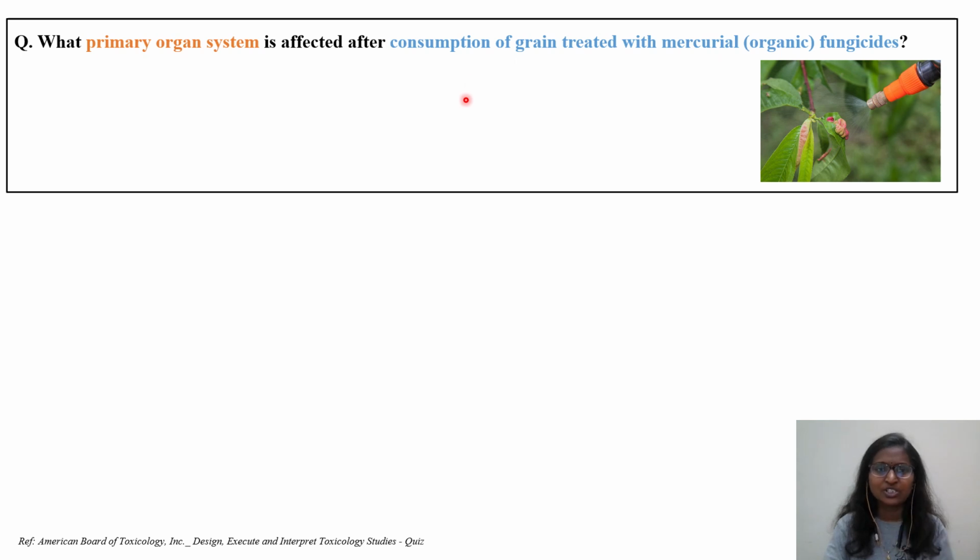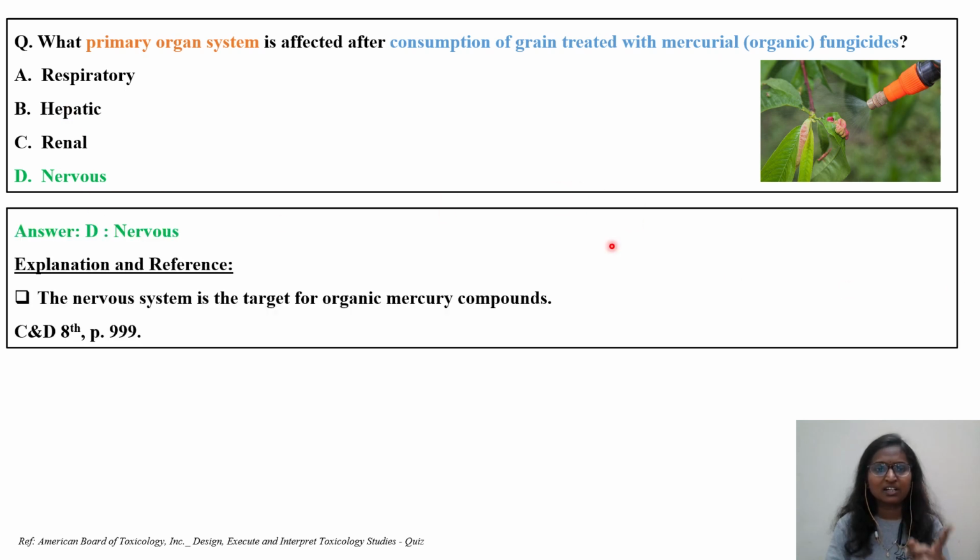Once again I'll read the question. What primary organ system is affected after consumption of the grain on which the pesticide was applied, if it is consumed by either humans or veterinary grazing animals, with consumption of grain treated with mercurial organic fungicides? Let's see what options we have. Option A, respiratory system. Option B is liver, that is hepatic system. Option C is renal, that is kidney. Option D is nervous system. The right answer, in green text, is nervous system.